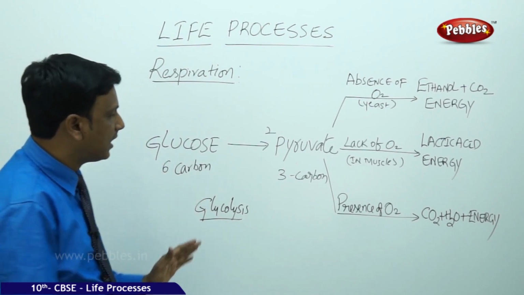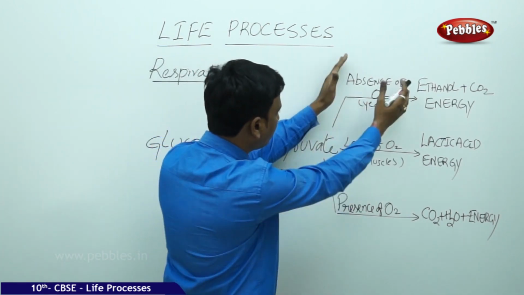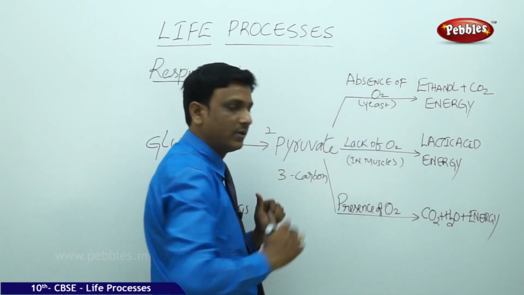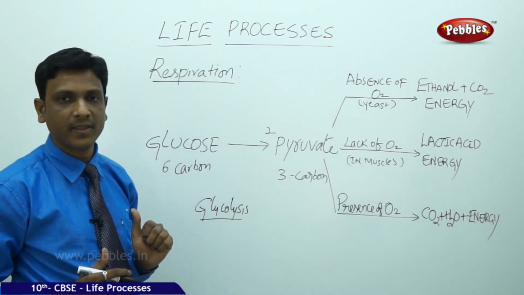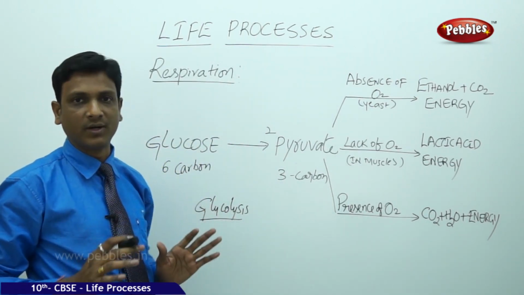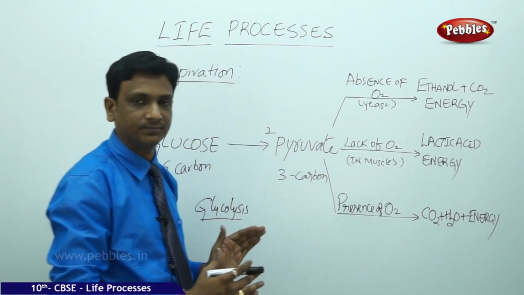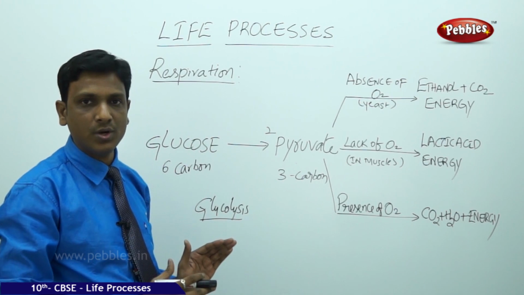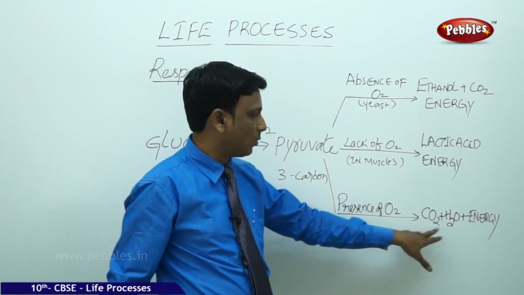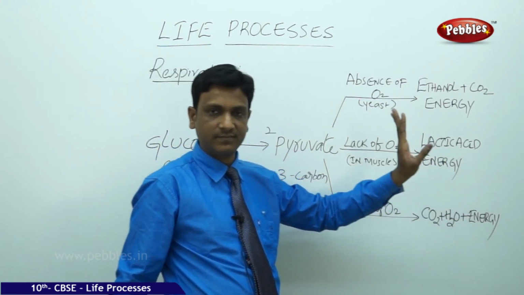Now let us see what happens to this pyruvate in case of aerobic organisms, and in case of yeast. In case of aerobic organisms like human beings, this pyruvic acid is converted to carbon dioxide, water and energy.